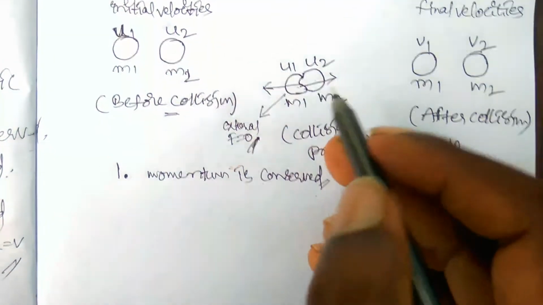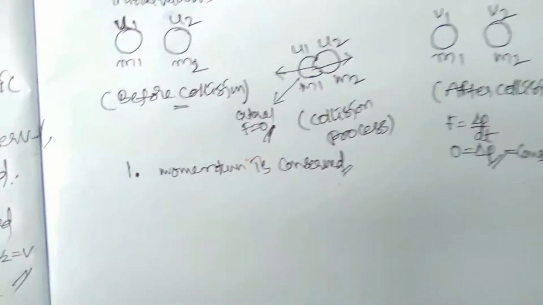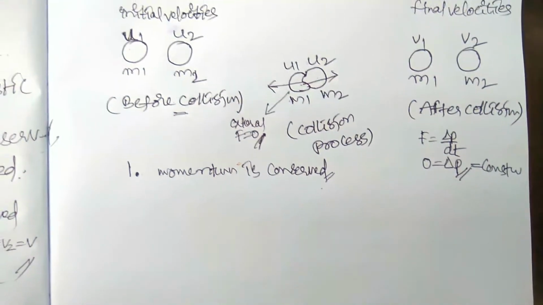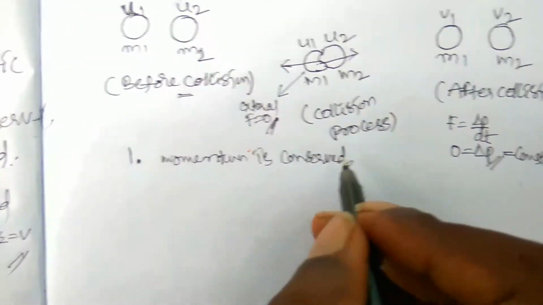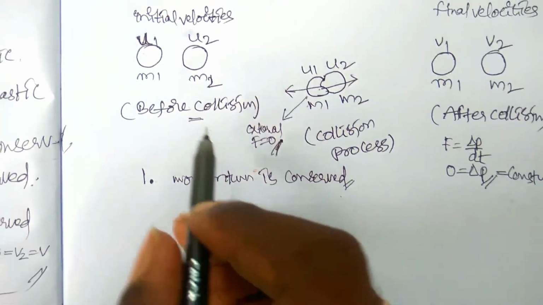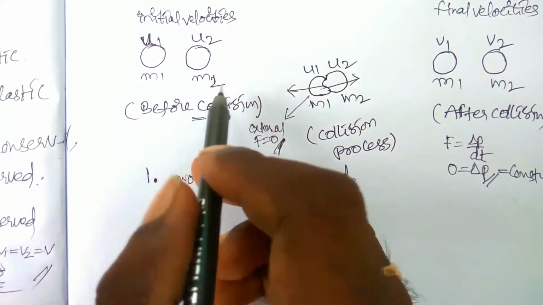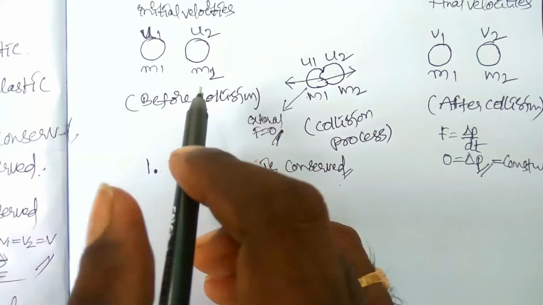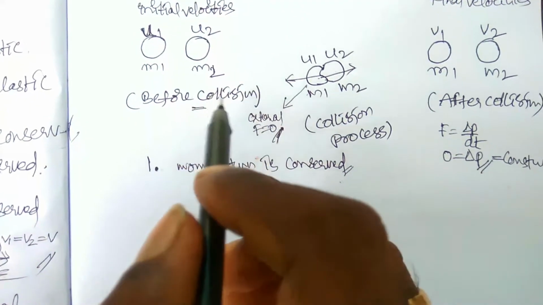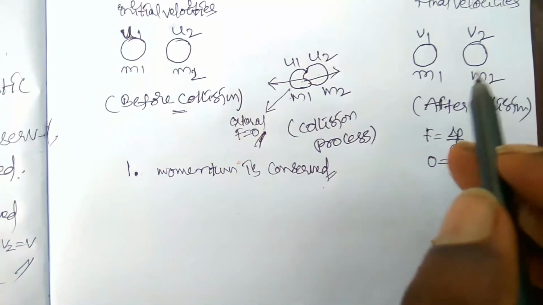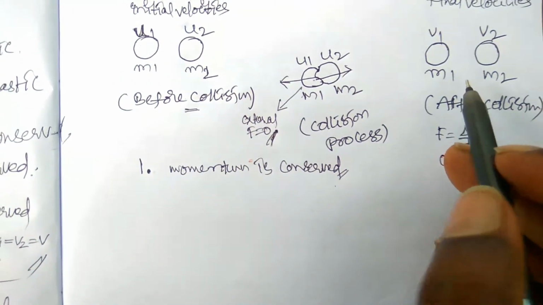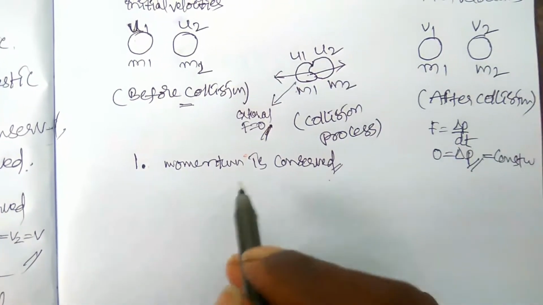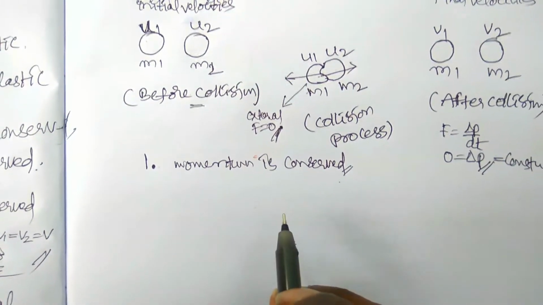So the momentum is conserved, meaning that the sum of momentum of the two bodies before collision is equal to the sum of momentum of the two bodies after collision. That is the conservation of momentum here.